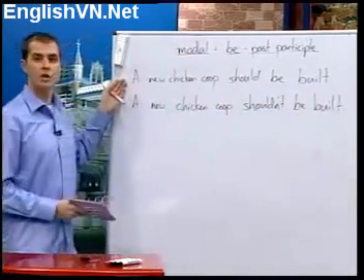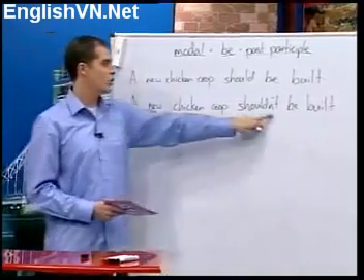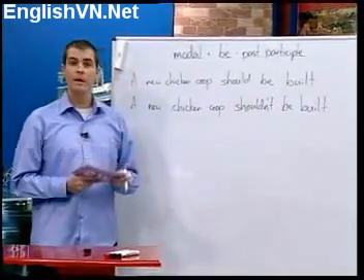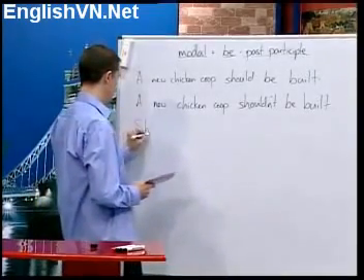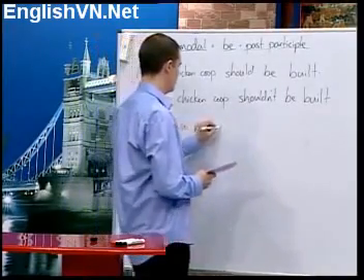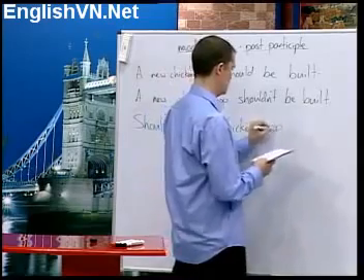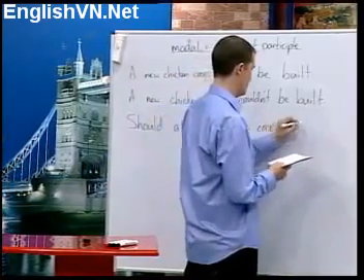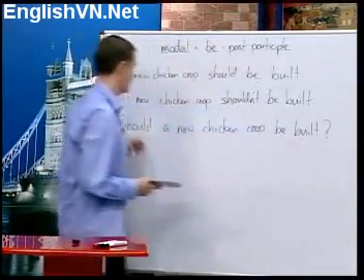Positive, a new chicken coop should be built. Negative, a new chicken coop shouldn't be built. The question forms are, should a new chicken coop be built?